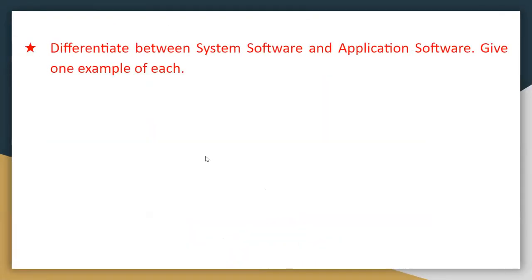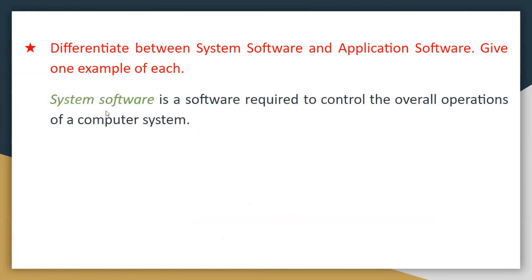Now, the next question is, differentiate between system software and application software. Give one example of each. Differentiate means give the difference between system software and application software, with an example. System software is software required to control the overall operation of a computer system.